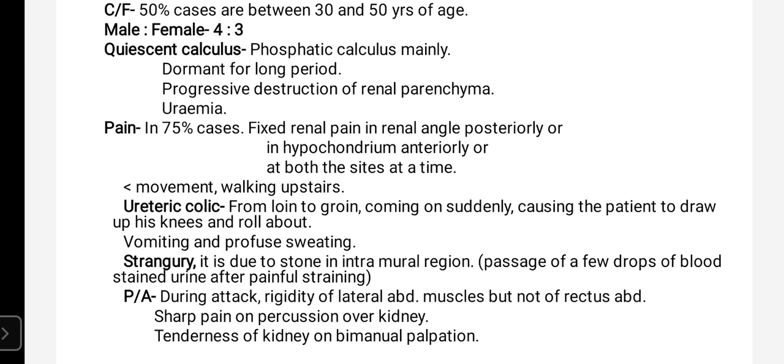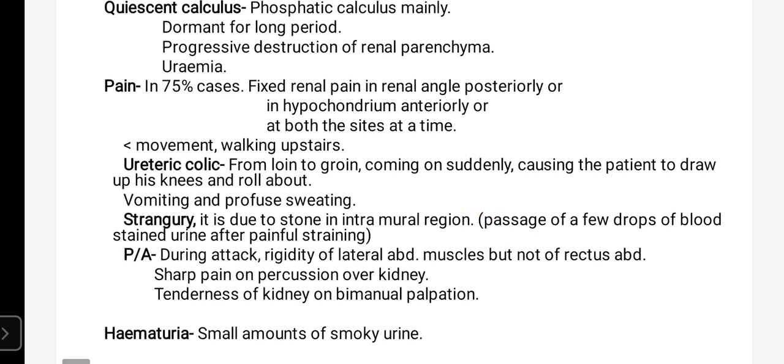There will be fixed renal pain in the renal angle posteriorly, or in the hypochondrium anteriorly, or at both sides at a time. The pain will be aggravated by movement and walking upstairs.